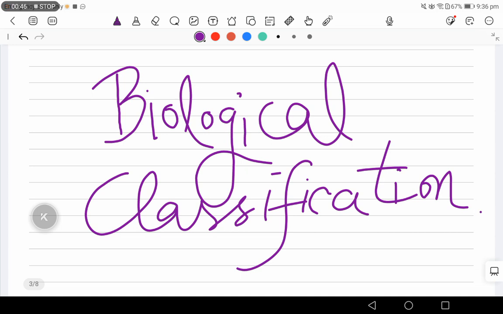I hope you pay attention to what I'm going to say, because everything which I'm going to mention is from the NCERT, but in a simple and layman language. So let's start.